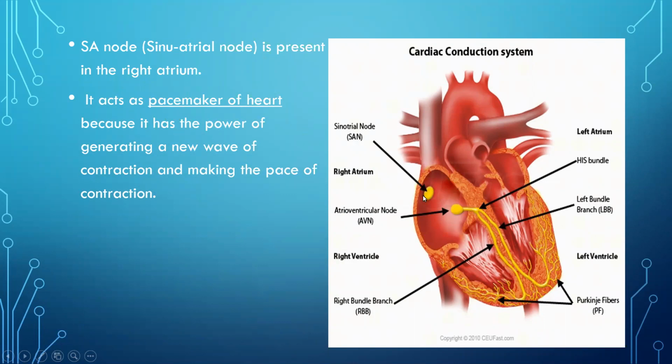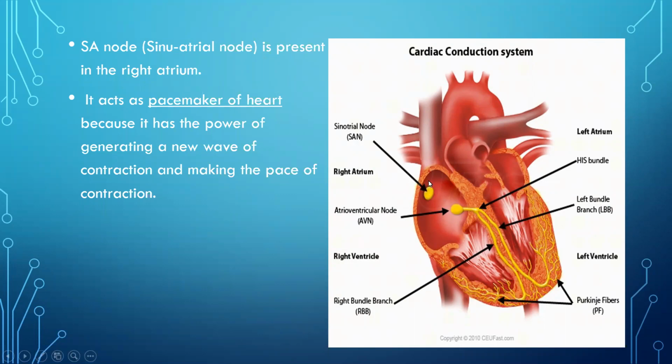Why is this SA node called the pacemaker of the heart? Because it has the power of generating a new wave of contraction and setting the pace of contraction. What does it mean? As I said, the human heart is myogenic. That means it can generate its own electrical impulse. So this SA node does not need an external stimulus. Stimulus means anything which allows it to act.